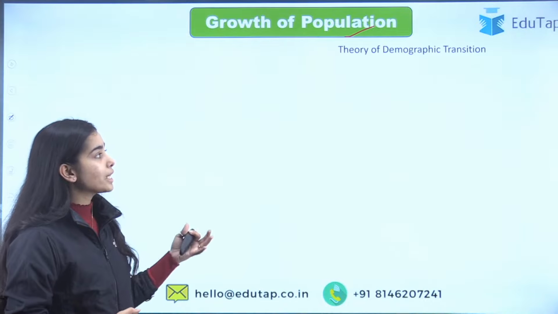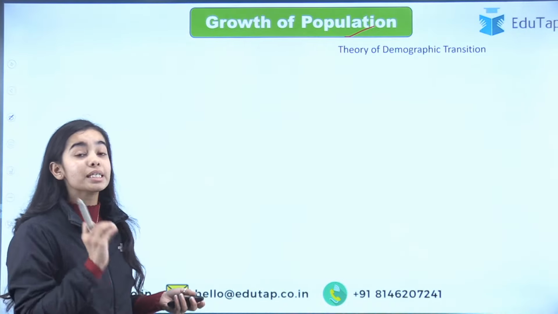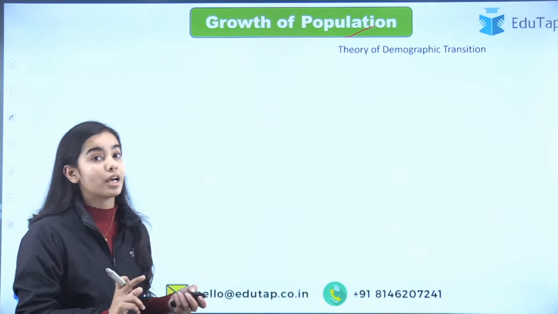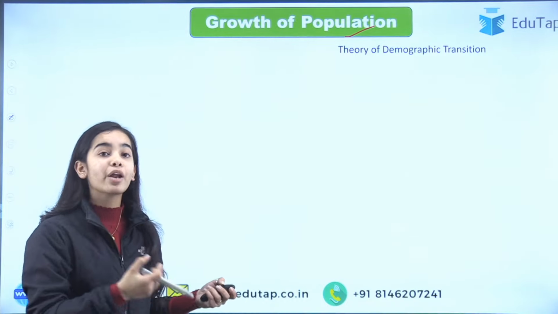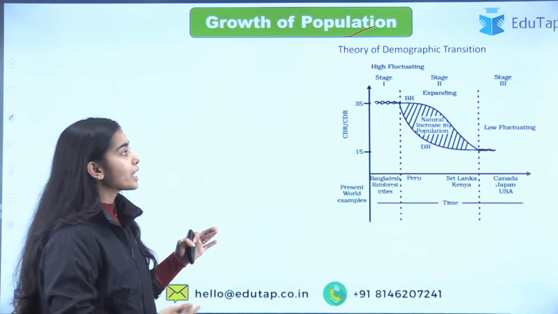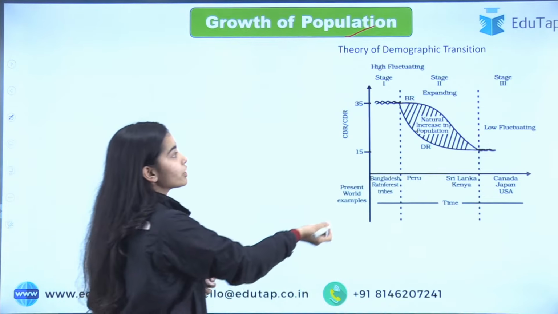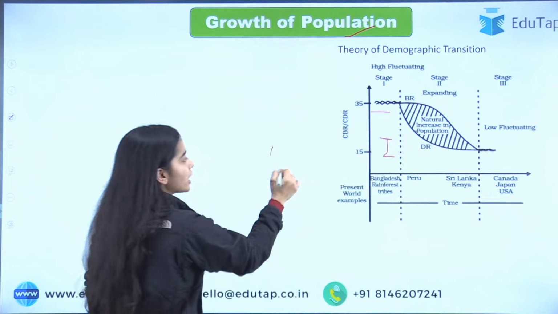So this theory, the theory of demographic transition, tells us what will happen to India, what happened to the previous economies that have now developed, and what will happen to India. All the economies, or most of the economies, start with the first stage where they are undeveloped.